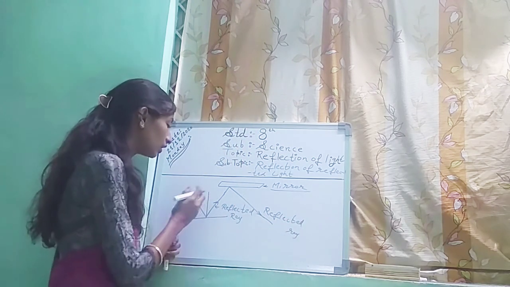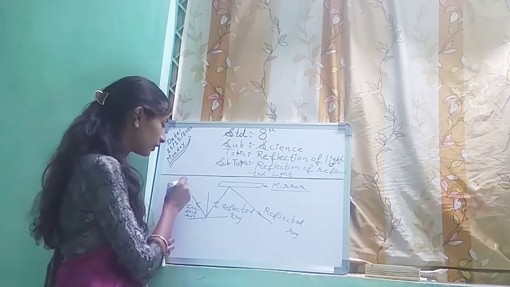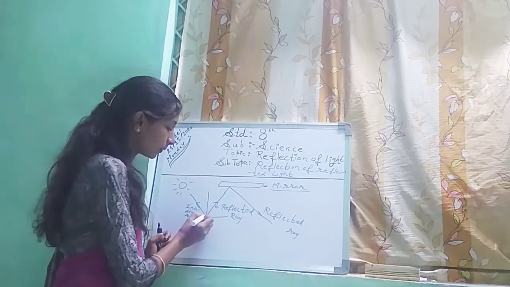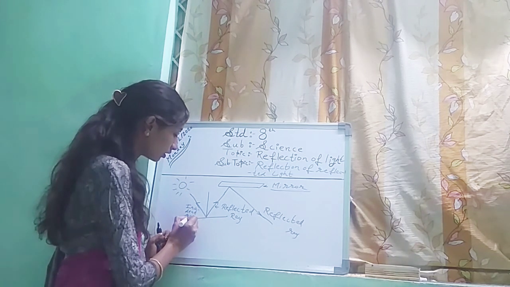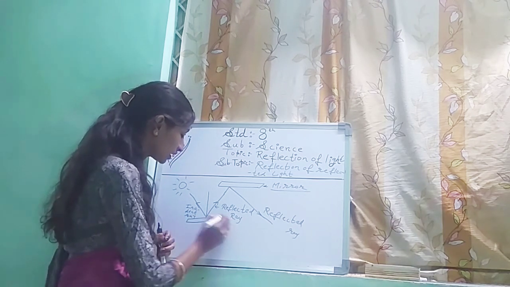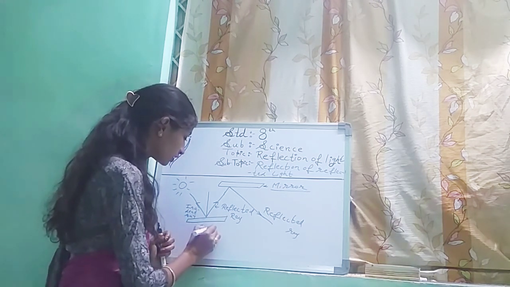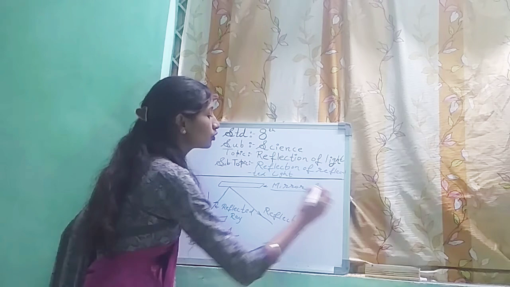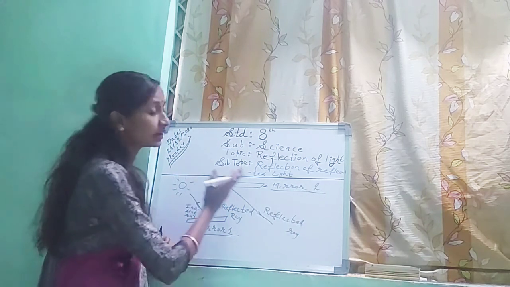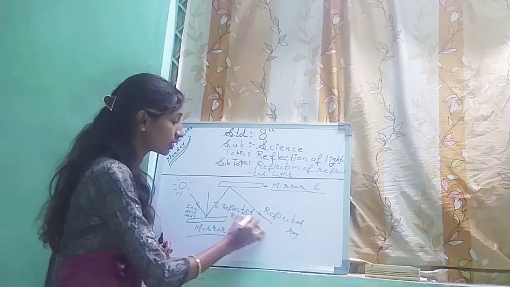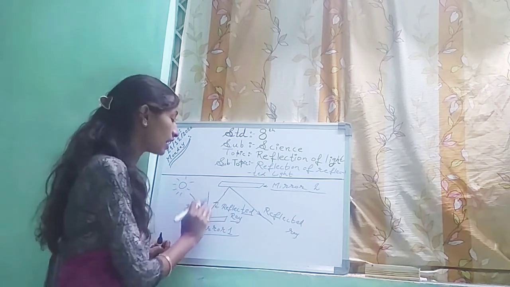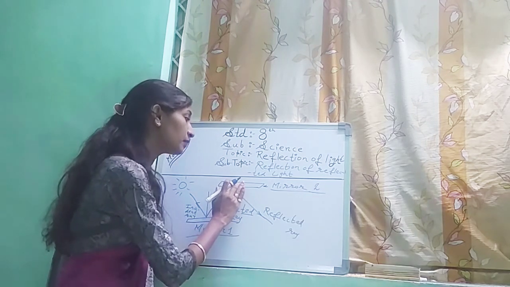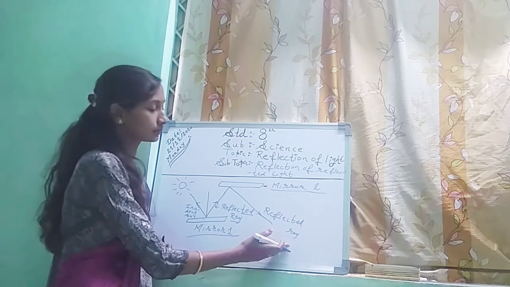Here reflection is occurring. This is also a reflected ray. What is happening here? First of all, the incident ray was there. Suppose it was from the sun. This was the incident ray, and this is suppose a mirror. Here also we will take a mirror. Suppose this is mirror 1 and this is mirror 2. Mirror 1 is reflecting a ray, which we call the reflected ray, and that reflected ray is falling on mirror 2. Mirror 2 is again reflecting that ray.